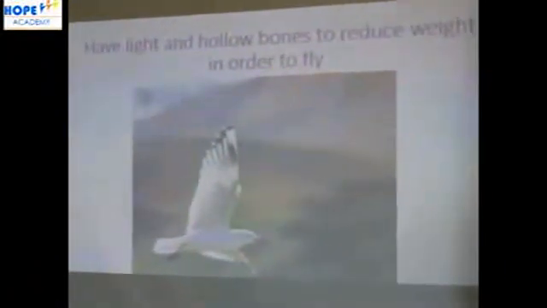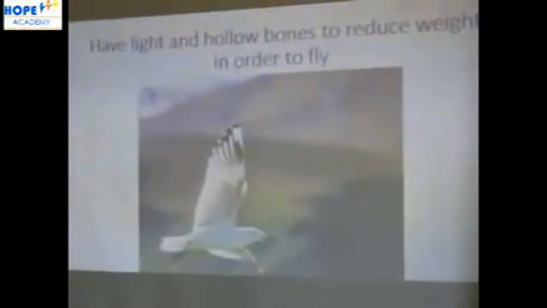They can't fly because they are very heavy, heavier than their wings. Their wings are very tiny or small. They have few feathers on them and they can't fly. You understand? So birds have feathers to enable them to fly, and their bones are hollow. All right, very good. So let's read what we have on our screen. Birds have light and hollow bones to reduce weight in order to fly.